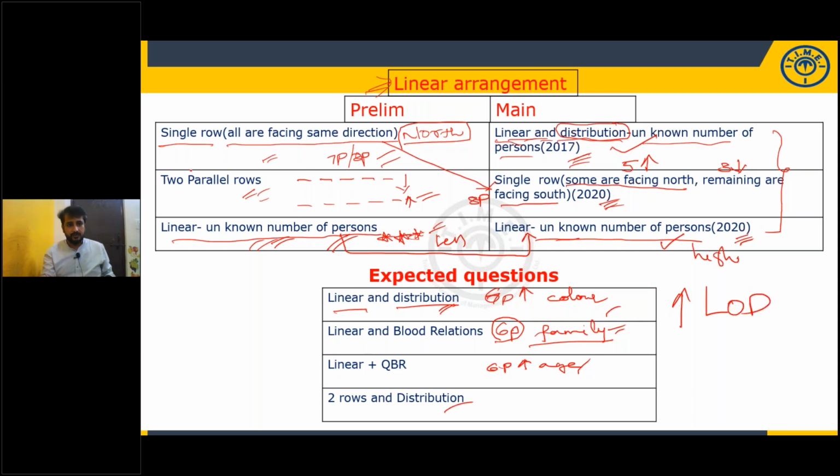Two rows distribution, two parallel rows: 5 persons A, B, C, D, E and 5 persons P, Q, R, S, T sitting in two different rows, and each of them likes a different fruit. Additionally, they will give you one more variable. That's it. This may be given in the exam with respect to linear arrangement. Not more than these models. If you are thorough with these models, it is more than enough.